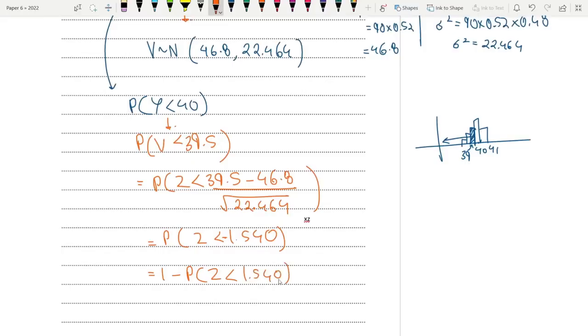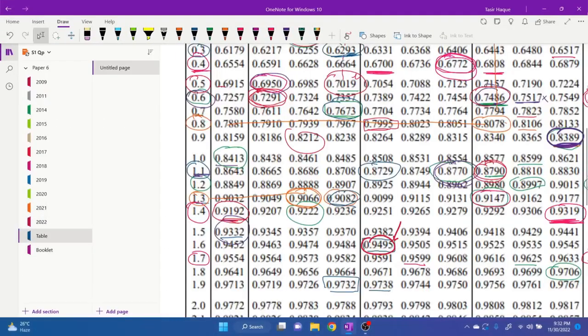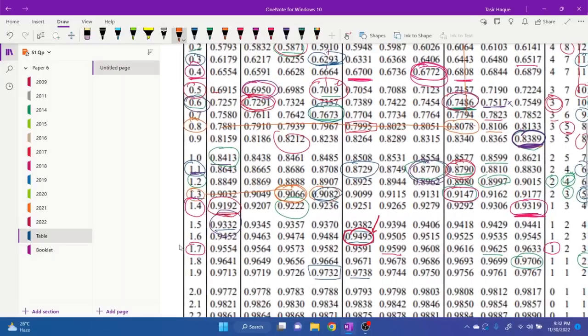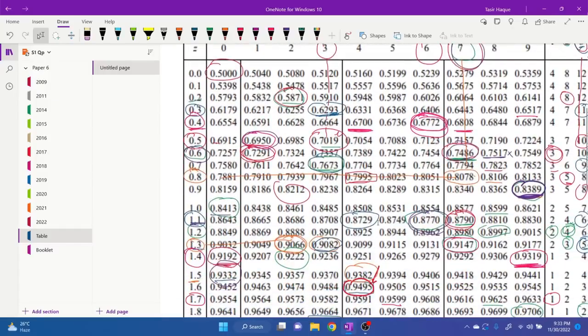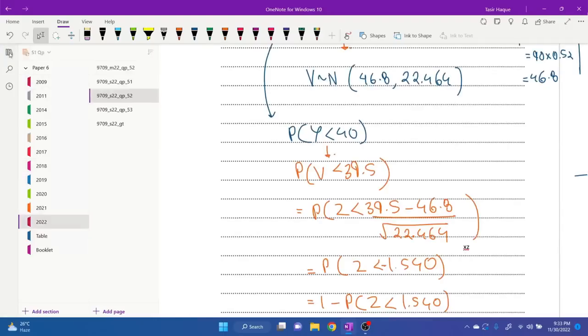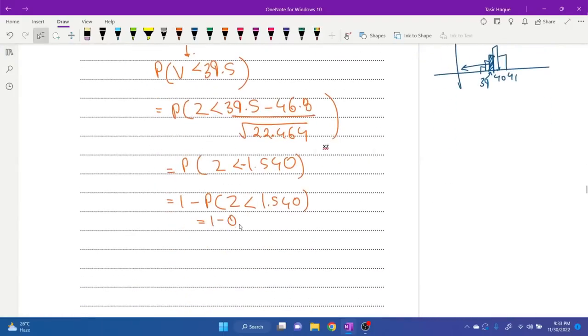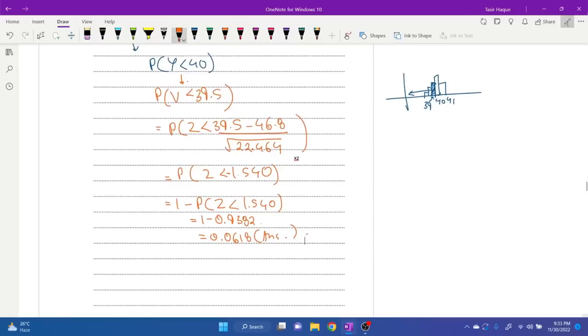Okay, so let's head over to the table, shall we. So 1.540. So 1.5, and then 0.04, gives 0.9382. And for the 0, we don't have to do anything. So that's basically 0.9382. 1 minus 0.9382, which is basically 0.0618 to 3 SF, and that should be your final answer. Okay, hopefully you guys understood this. I tried to clarify as much as possible.